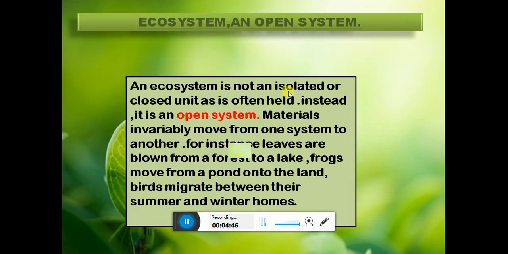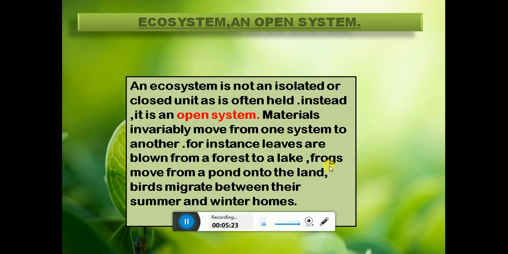I already talked about why ecosystem is called an open system. Ecosystem is not an isolated or closed unit as it is often held. Instead, it is an open system, which means that materials invariably move from one system to another system. For example, leaves are blown from a forest to a lake. Here the leaves were firstly in a terrestrial system and now have moved to the lake, which means an aquatic ecosystem. So the transfer of material invariably moves from one system to another.